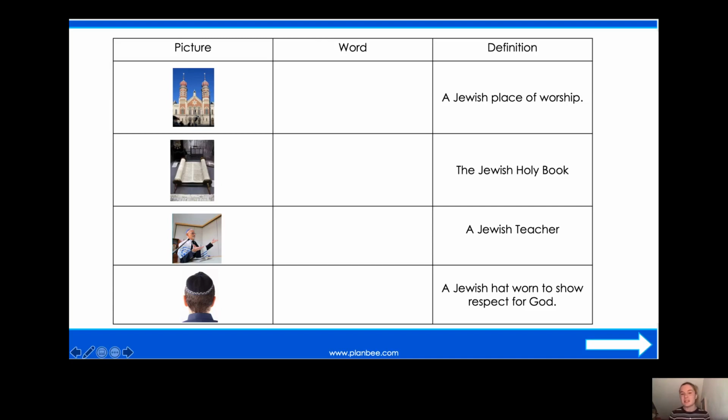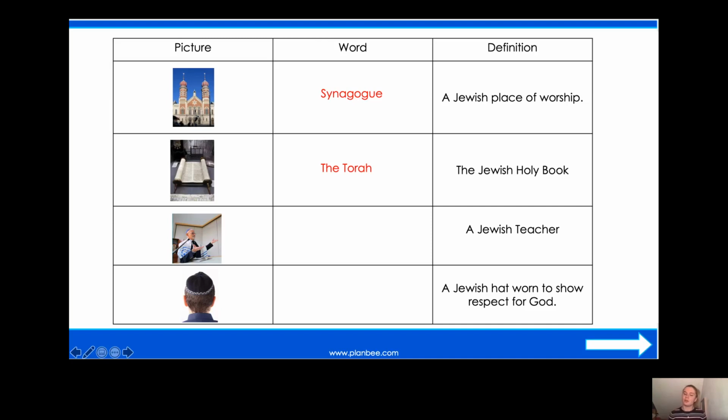Okay, Year 2, so let's go through these together. Well, the first one, a Jewish place of worship. Now, where do Jewish people go to worship? Well, I can see a picture of it there. Can you remember what it's called? Yes, that's right. It's called a synagogue. So a synagogue is a Jewish place of worship. Now, what about the next one? The Jewish holy book. Now, what was the Jewish holy book called? Again, I can see a picture of it there. Ah, yes, it was called the Torah. So the Torah is the Jewish holy book, and we're going to be learning today how the Torah began.